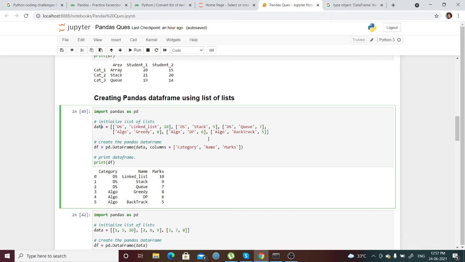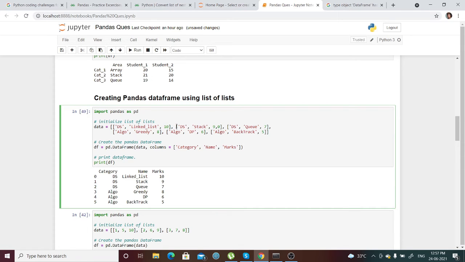And one thing we need to remember here: suppose we have taken three parameters, each data frame should contain that many parameters, or else it might give you an error.